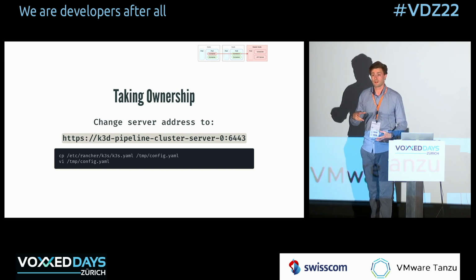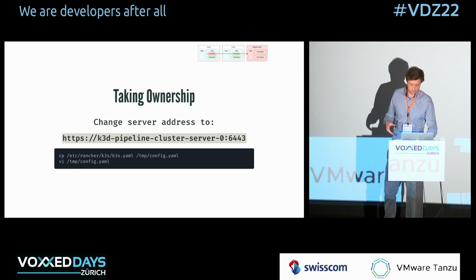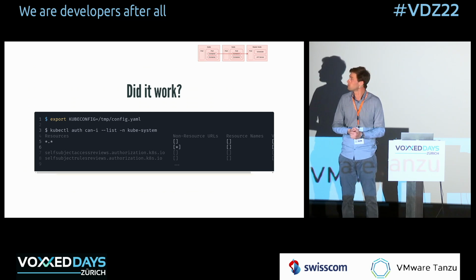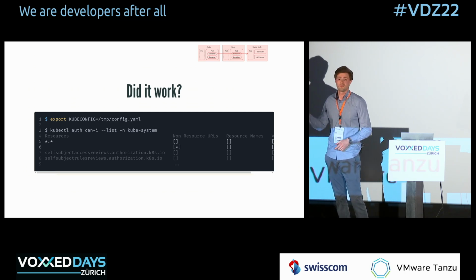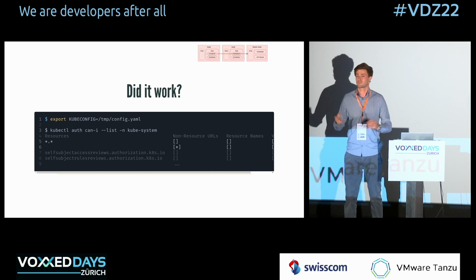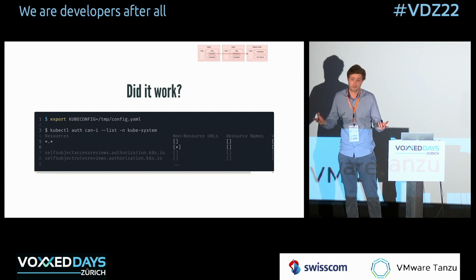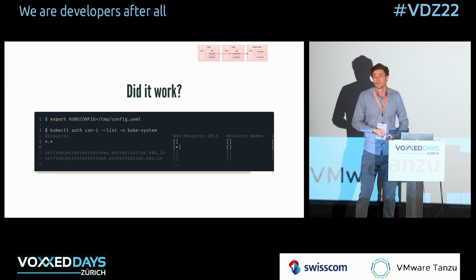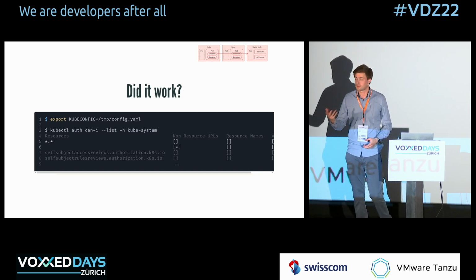So I just modify the Kubernetes configuration and use it. You can export it as an environment variable, and you don't even need to install kubectl. That's a great thing on K3s. The nodes already contain kubectl installed, so no need to install it. And I can check, again, what permissions do I have with that account?